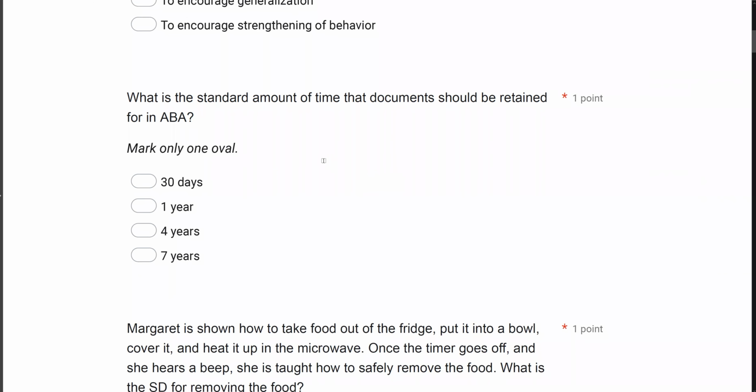What is the standard amount of time that documents should be retained for an ABA? This question comes up a lot. It's just kind of a rote memorization thing, so we just try to review it every now and then. And the standard amount of time documents should be retained, 7 years. Nothing to it. Kind of like some of the graphing questions, you know it or you don't. There's no fancy trick or anything special about it. It just is what it is.